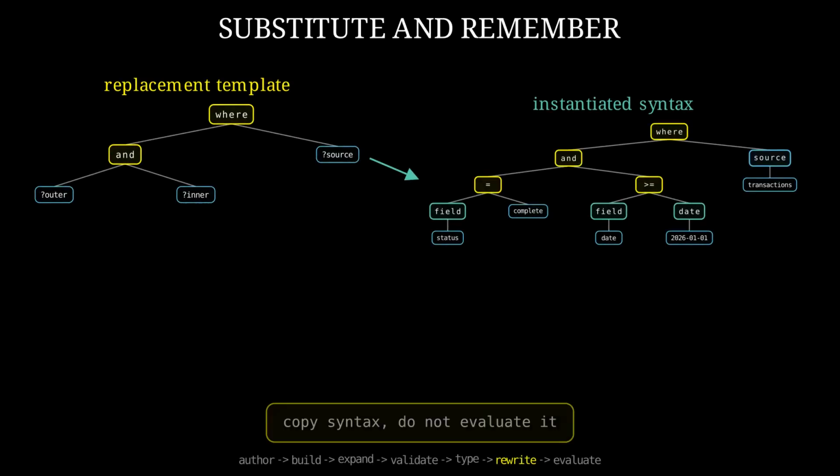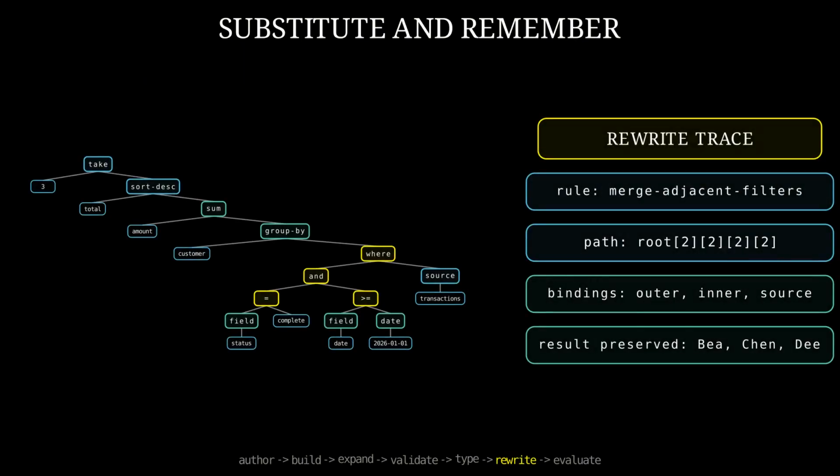Now read the replacement as a template. Put outer and inner beneath a new and node, then reconnect the bound source. The result is one where with one combined predicate. Substitution copies bound syntax. It does not evaluate either test, open the source, or guess what a variable should contain. The engine replaces that subtree at its exact path in the full query and records the step. Rule name, path, bindings, before and after.